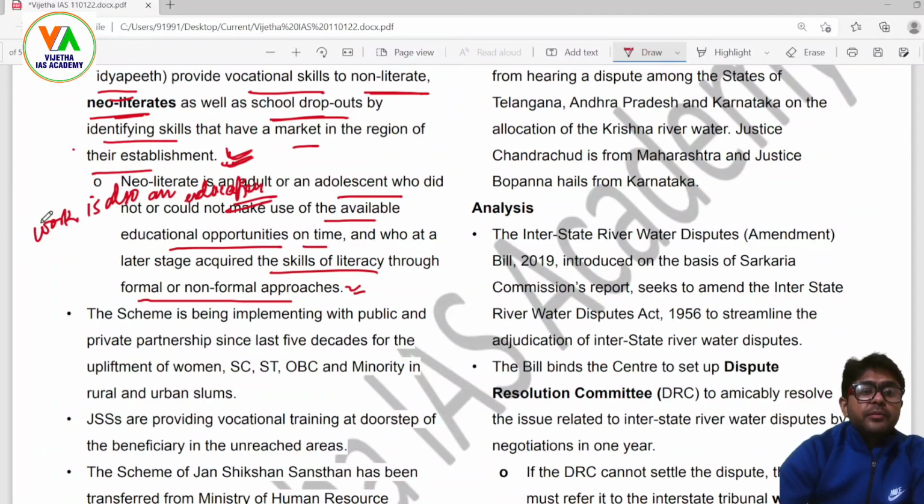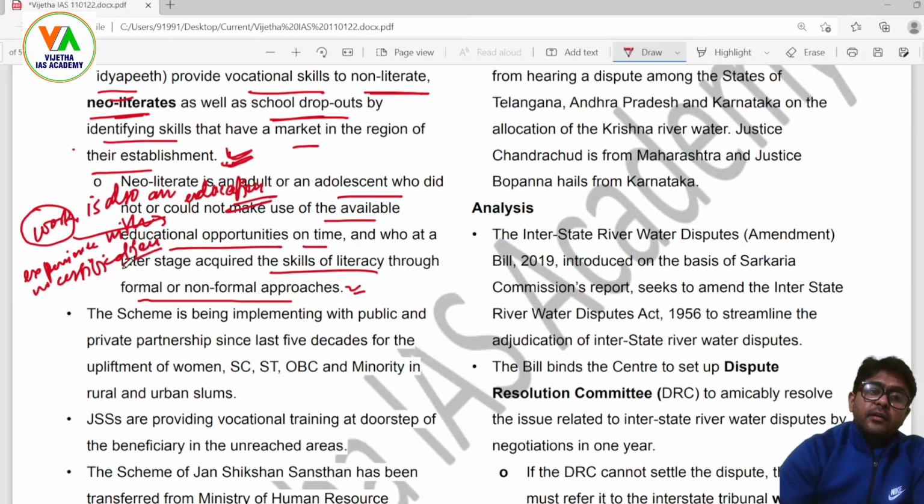The only problem is that work which is done in the unorganized sector is not identified as education. It is only identified as experience, with no certification or appreciation.